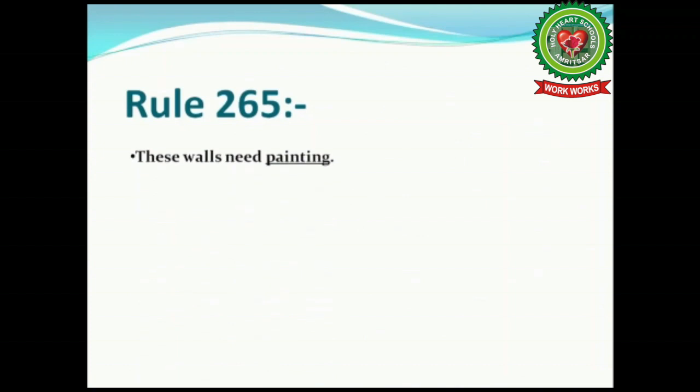Let's take an example. These walls need painting. Children, identify gerund here. Gerund here is painting. What is the word given before painting? That is need. And need is a verb. So according to the rule, we cannot use to paint, because if we use to paint, then the action of painting will be performed by a wall, whereas we want to say that someone else has to paint the wall.